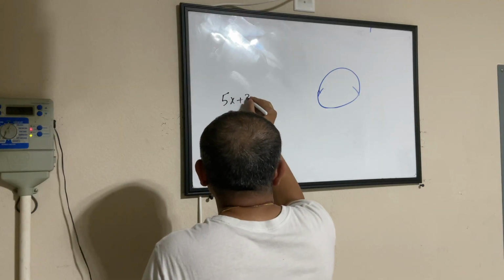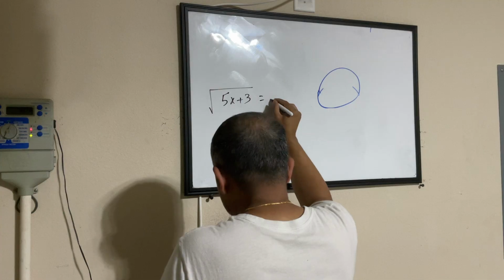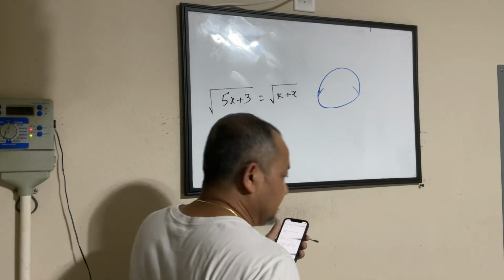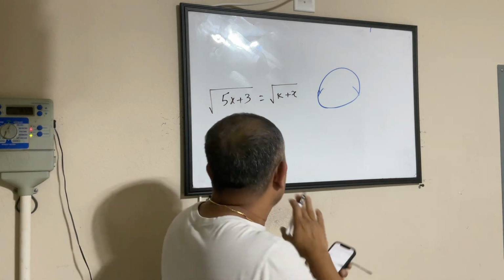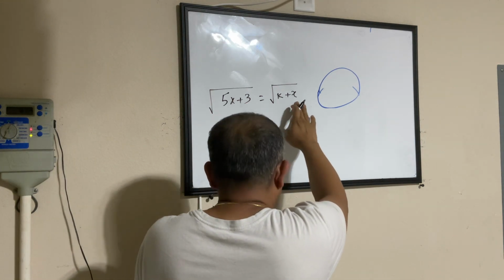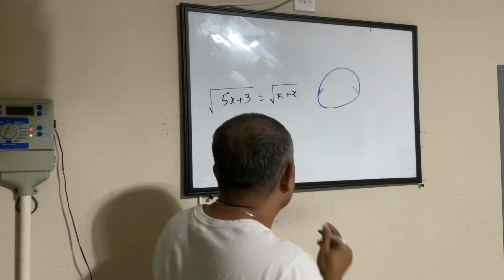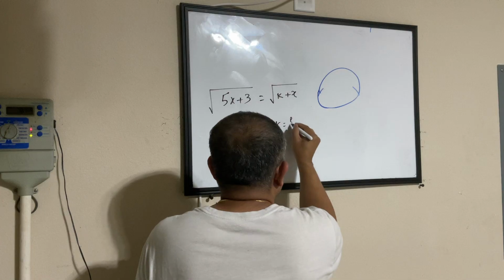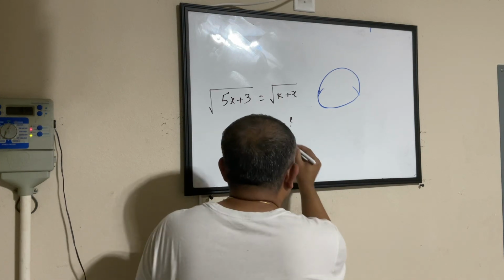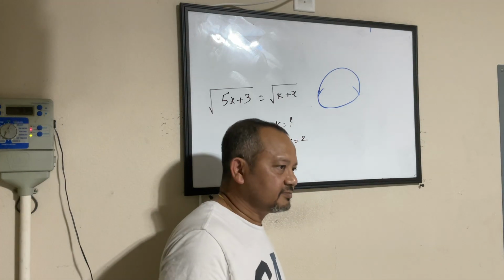Square root of 5x plus 3 equals square root of k plus x. This is the problem given. For what value of the constant k does the given equation have x equal to 2 as the only solution?